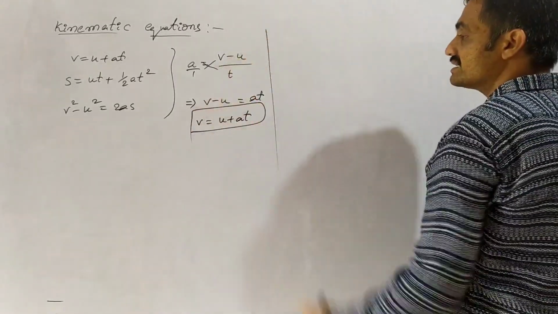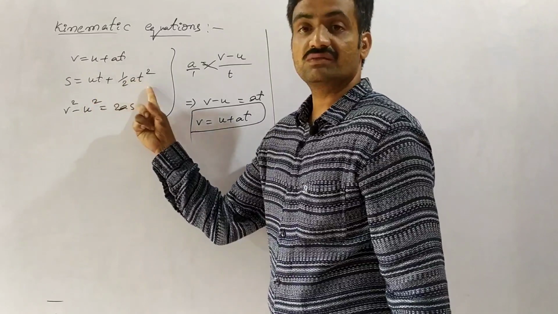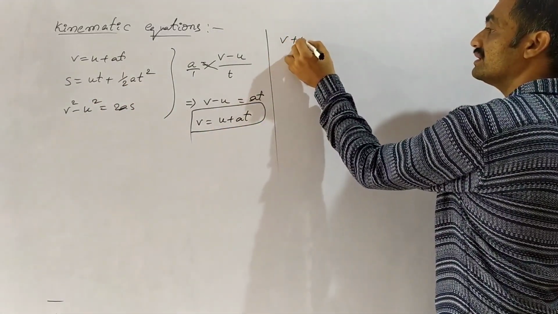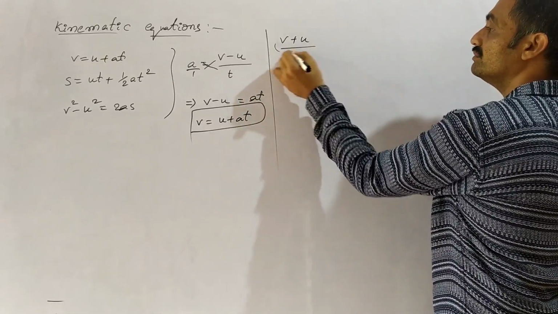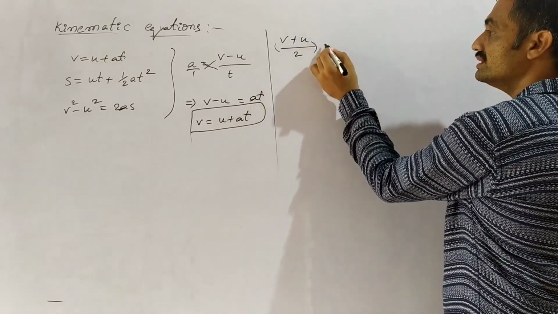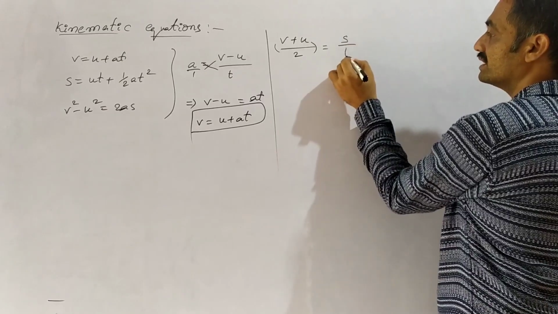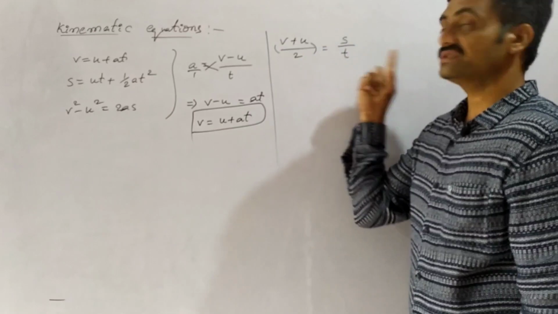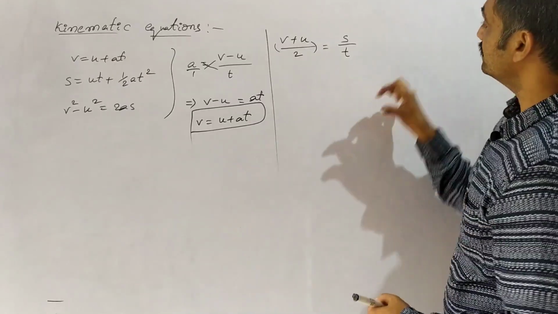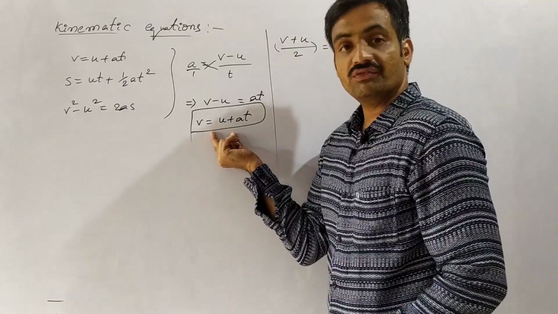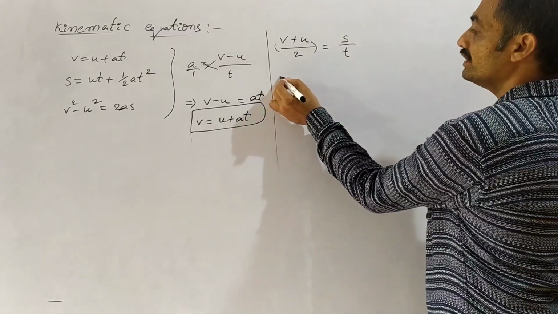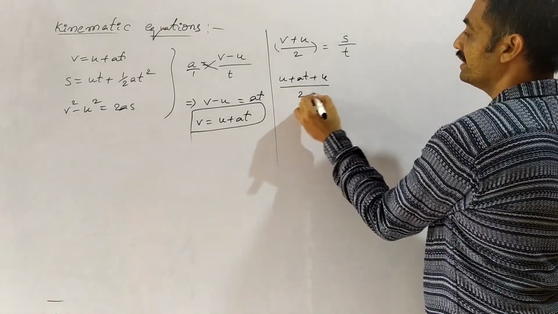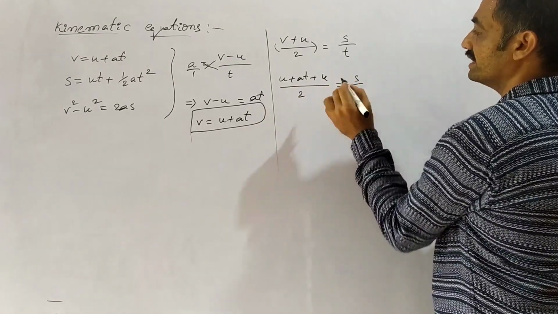The next equation: in order to derive this, we have to consider the average velocity equation, where v plus u by 2 is equal to displacement by time, v plus u by 2 equals s by t. If we substitute the value of v in this equation, we get u plus at plus u by 2 is equal to s by t.